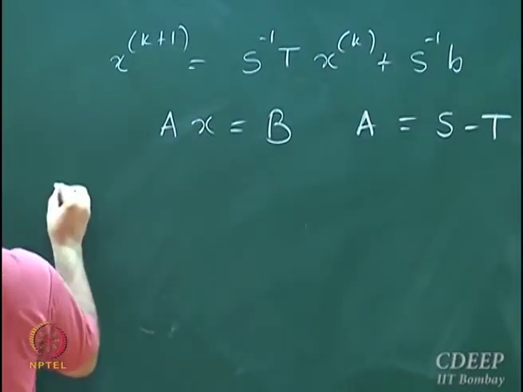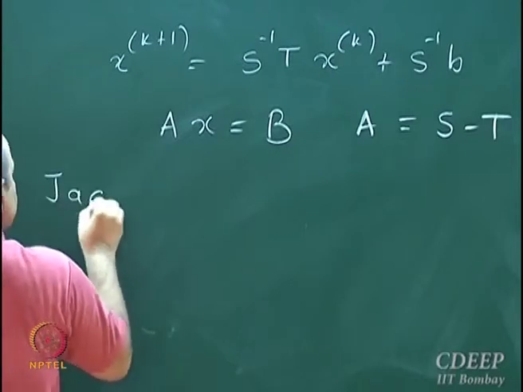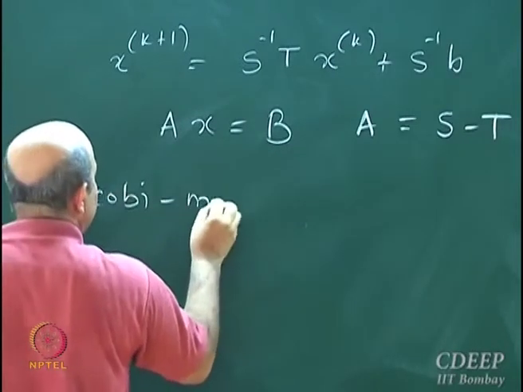So for the Jacobi method, in particular, I analyze the Jacobi method.